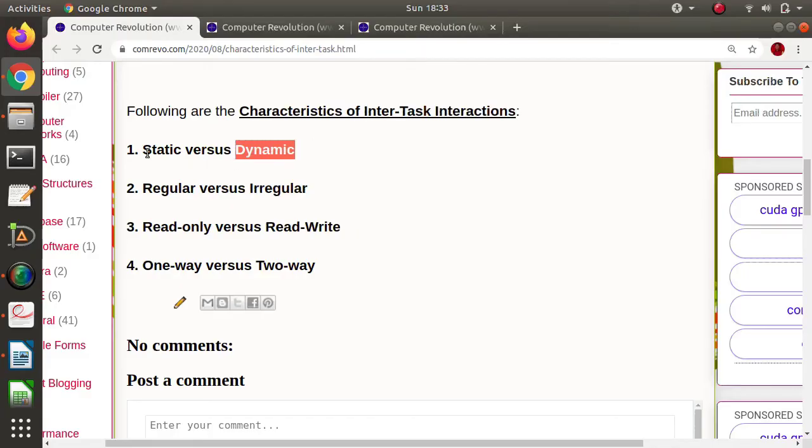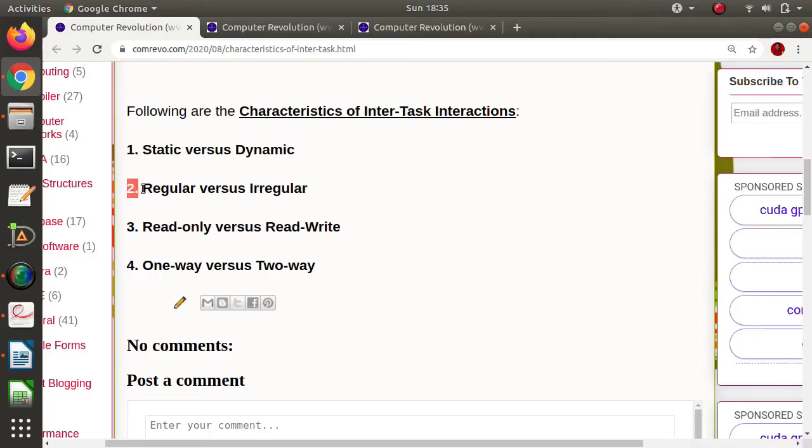Static interaction means we know when the interaction will happen, we know the time of interaction. Dynamic interaction means we do not know the time of interaction, and only at runtime will we come to know the time of interaction between the different tasks. Now we will see another characteristic of interaction, that is regular versus irregular. It is just similar to static versus dynamic.